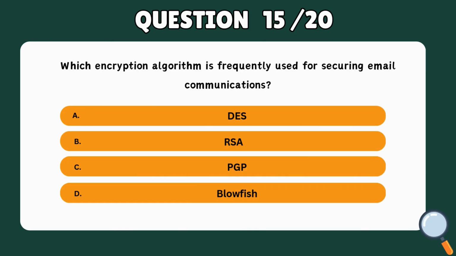Question 15. Which encryption algorithm is frequently used for securing email communications? A. DES. B. RSA. C. PGP. D. Blowfish.